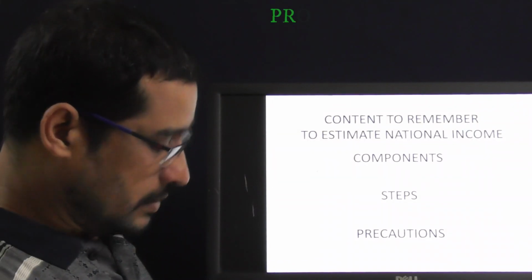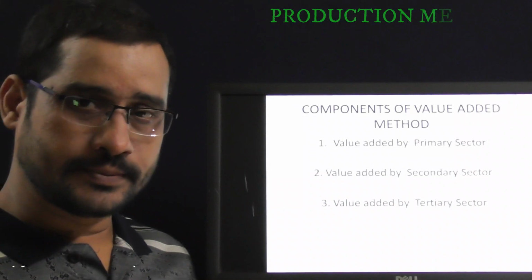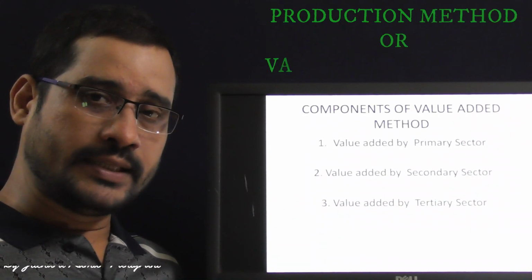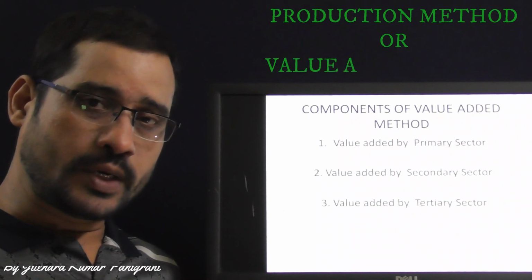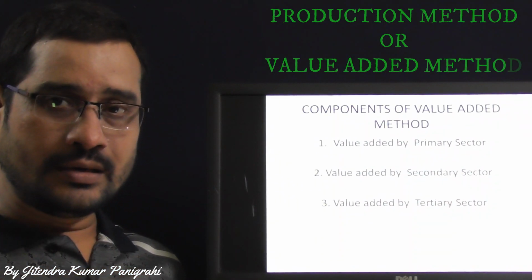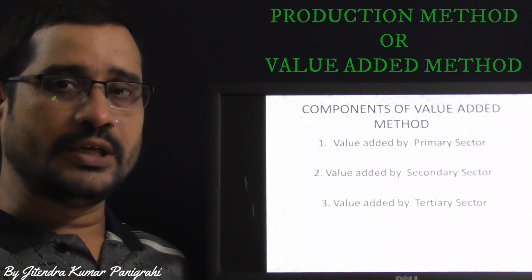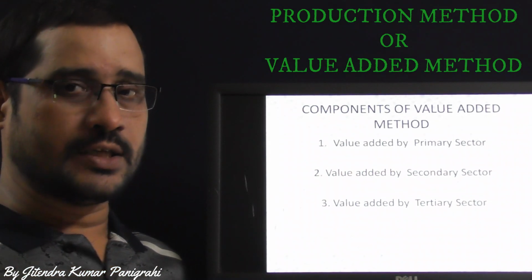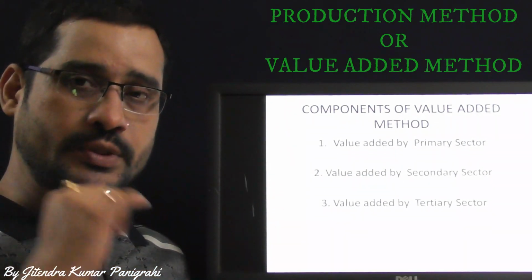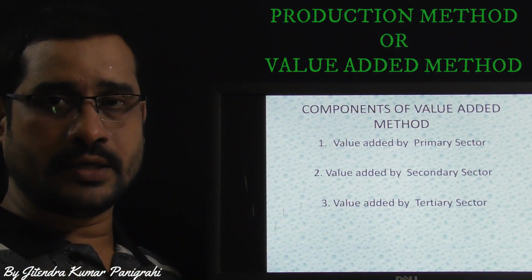Now, let me discuss the first method and what are the components. The first method is the value added method or the production method, and this production method is otherwise known as the value added method because it adds some value during this process. Let me discuss one example. Suppose a pen is available in the market at ₹10.